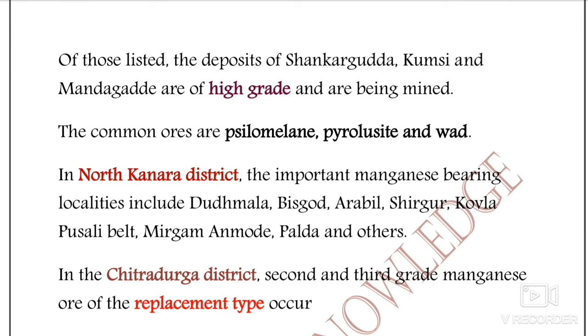And if we talk about the other listed deposits of Sankargudda, Kumshi and Mandagudde, the manganese ores are of high grade and are being mined. And if we talk about the common ores, they are psilomelane, pyrolusite and wad.